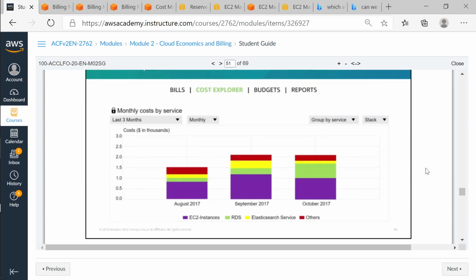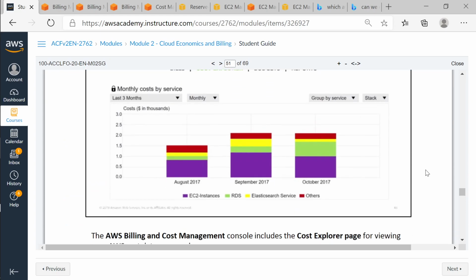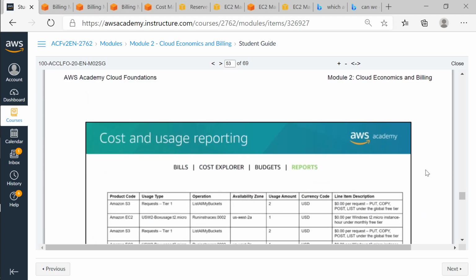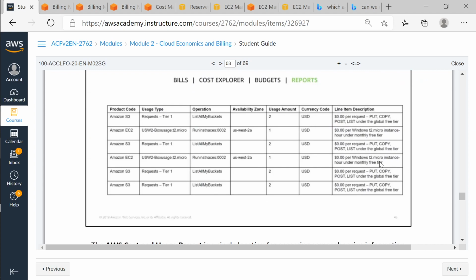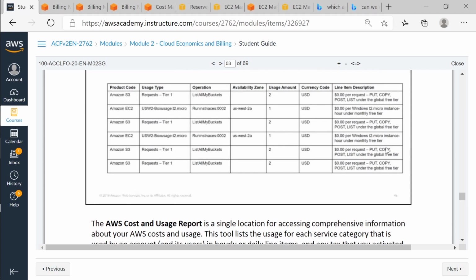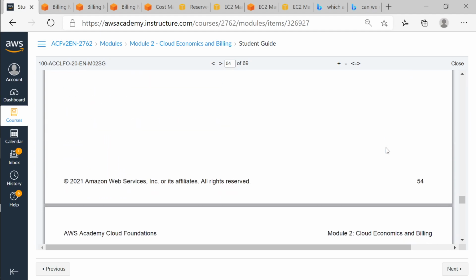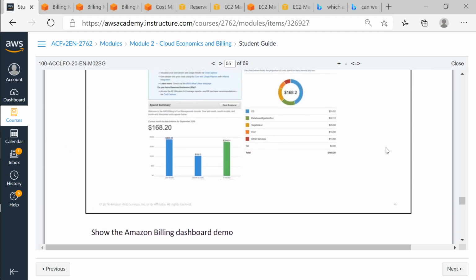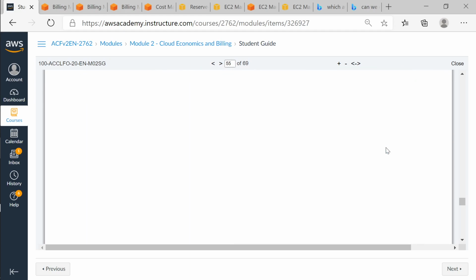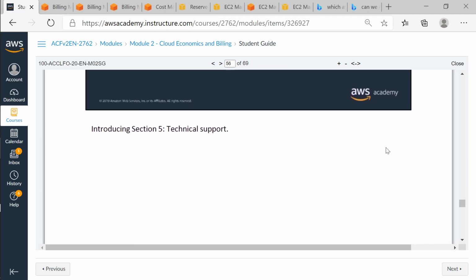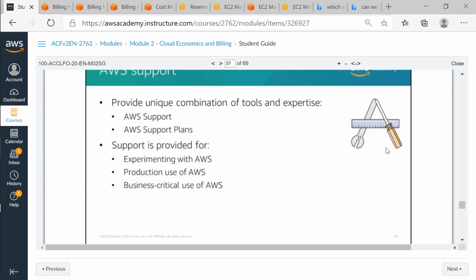So this is your cost explorer, right? Graphical view. And you're seeing an example of reports over here, which is generated. So you'll have to basically play around with the billing and get what you need, especially if you're responsible to manage billing in the company, then definitely you have to be familiarized with all this.